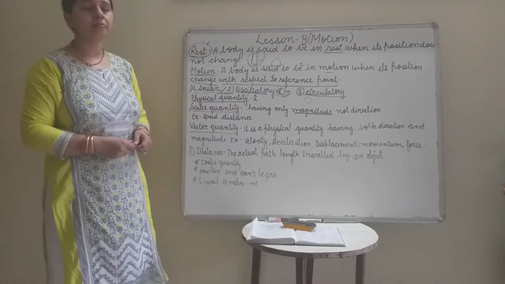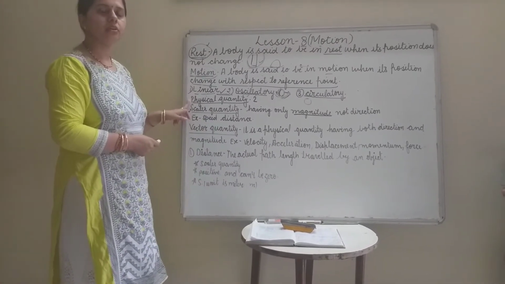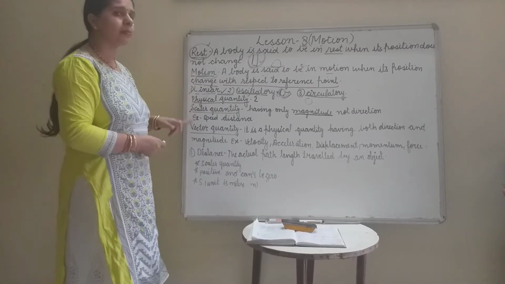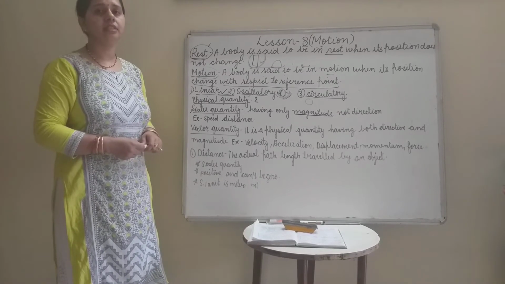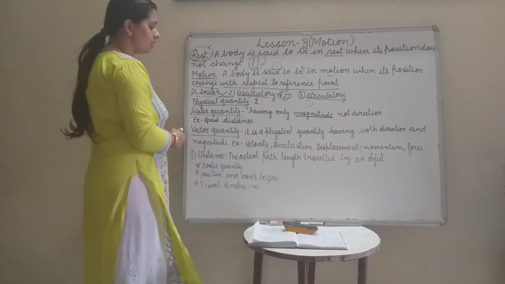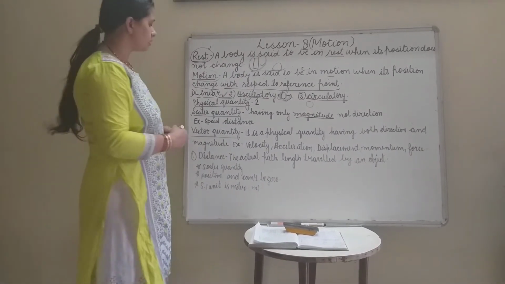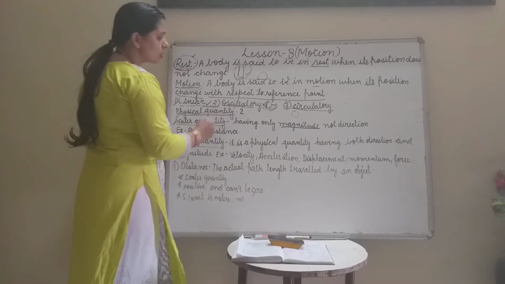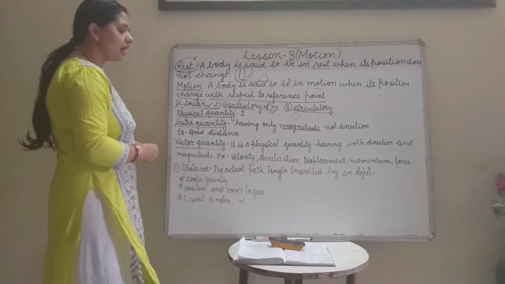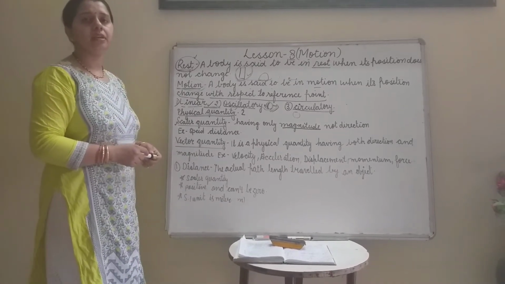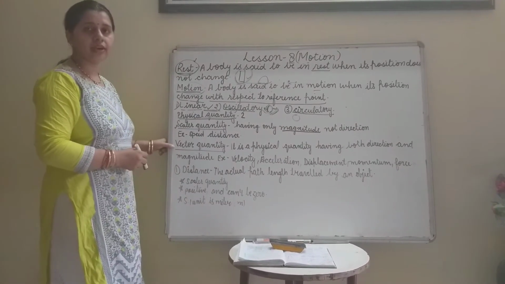Motion is of three types, and now physical quantity. What is physical quantity? Any physical property that can be measured is called a physical quantity. I am saying again: any physical property that can be measured. It is of two types, scalar and vector.